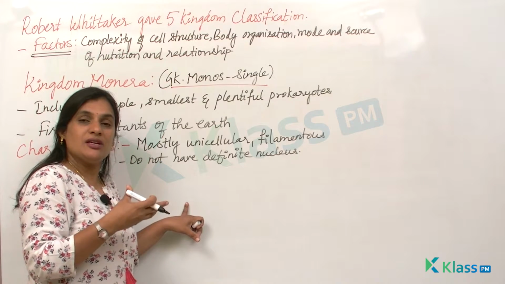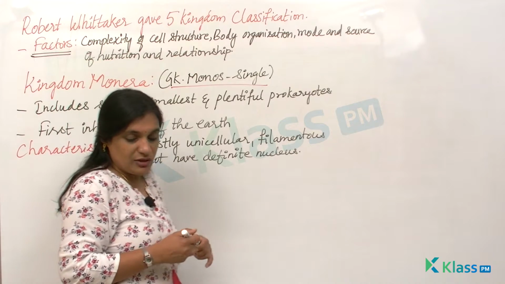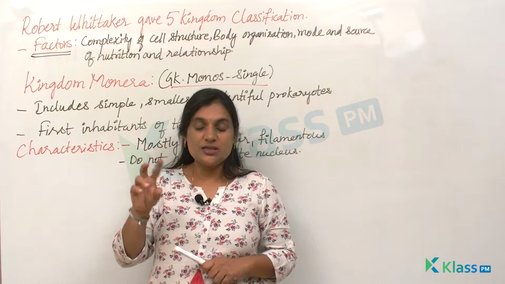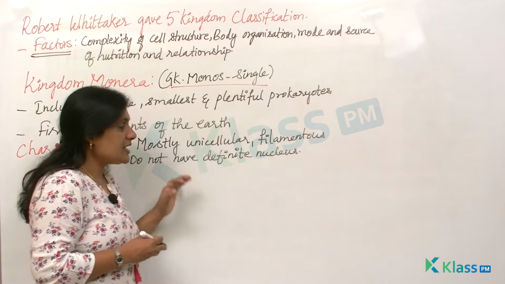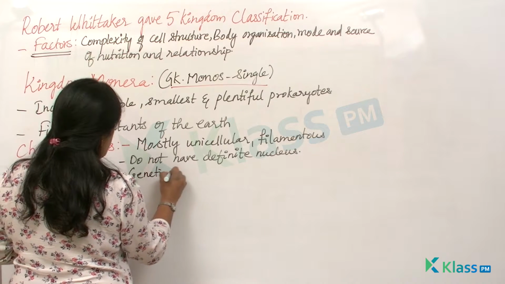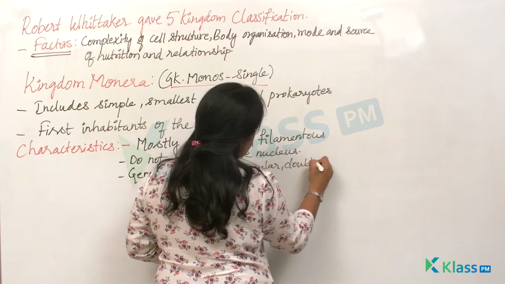Instead it floats inside the cytoplasm, which is said to be a nucleoid. So they do not have a definite nucleus, and the genetic material present is circular, double stranded DNA.